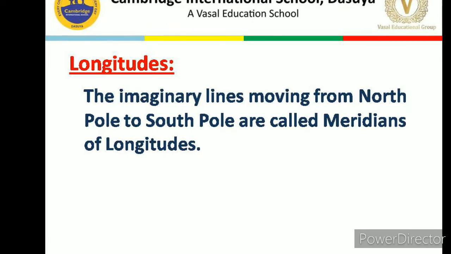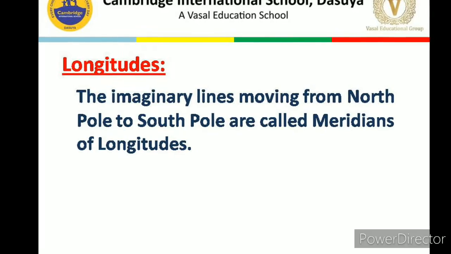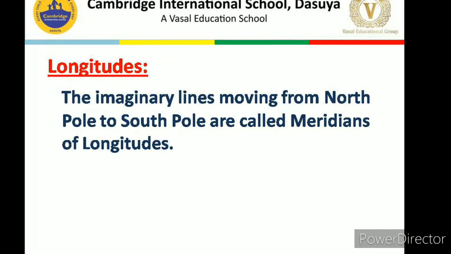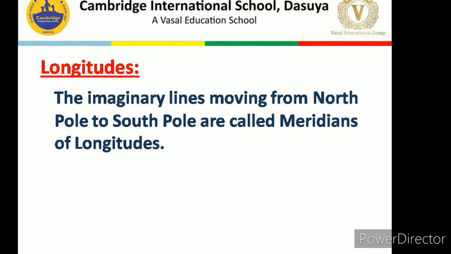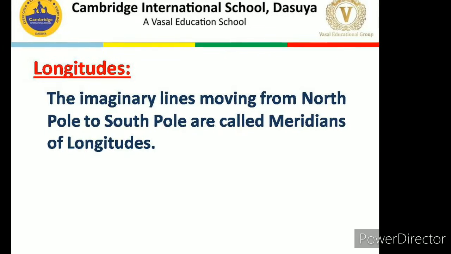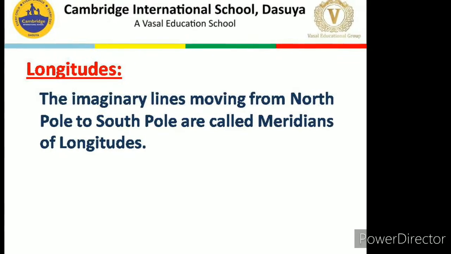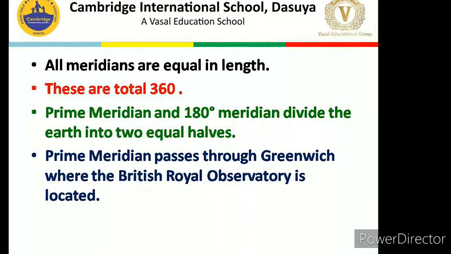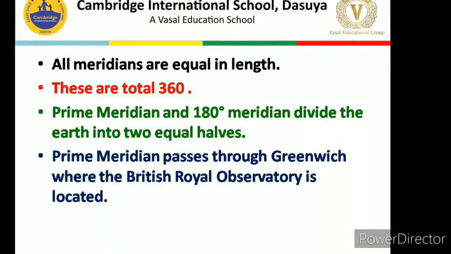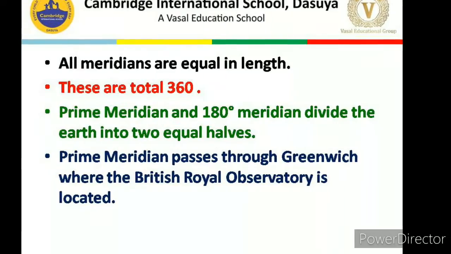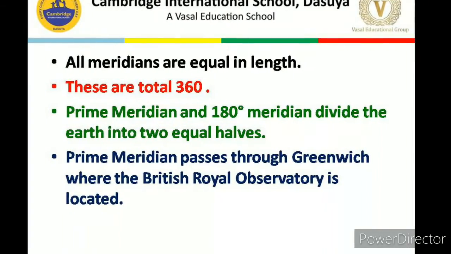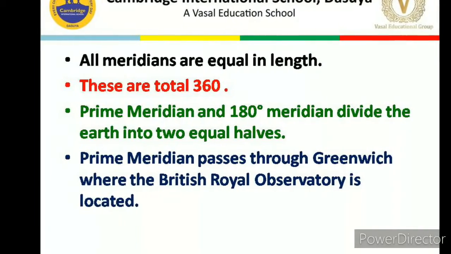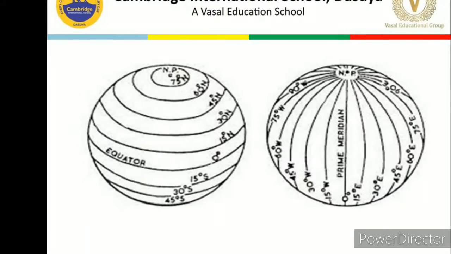So dear children, let's recapitulate whatever we have discussed today. Today we have started our session with longitudes. Longitudes are the imaginary lines moving from North Pole to South Pole. There are total 360 meridians. These all meridians are equal in length. Prime meridian and 180-degree meridian divide the earth into two equal halves. Prime meridian passes through Greenwich, where the British Royal Observatory is located.